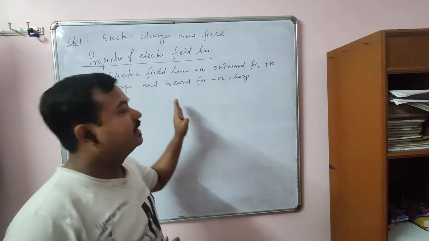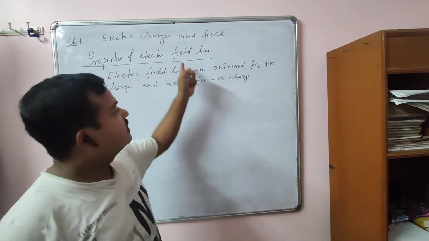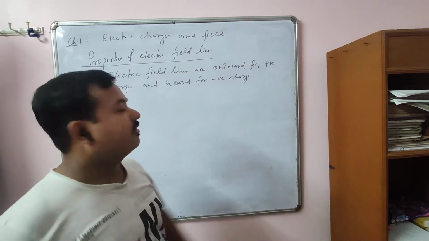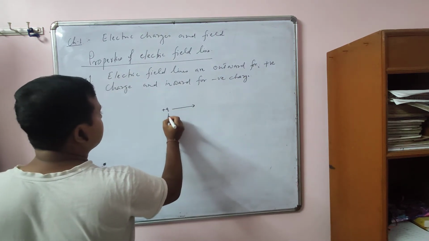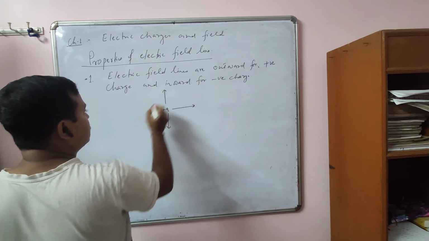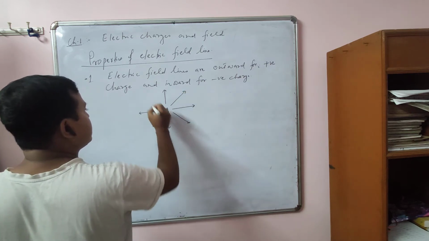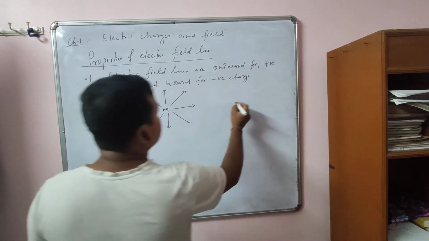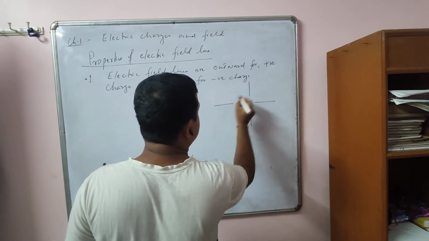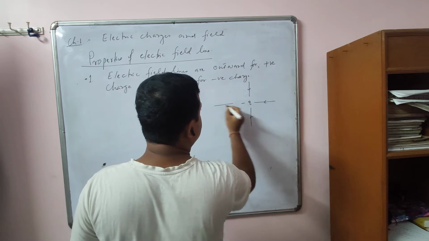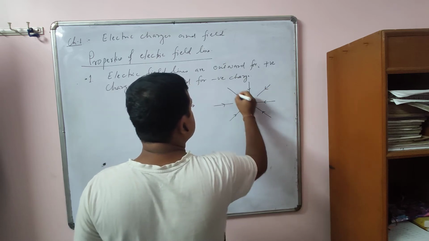I already discussed why it is outward for positive and inward for negative while discussing the electric field. So this is, suppose, a positive charge. The field lines will be outward. Outward means away from that. Then this is, suppose, a negative charge, the direction will be inward, towards the charge. So this point you have to remember while finding the direction of electric field. For positive charge it is outward, and for negative charge it is inward.